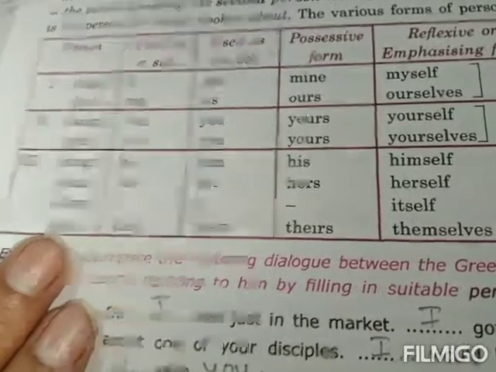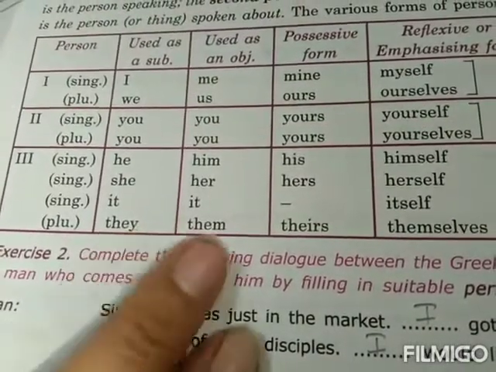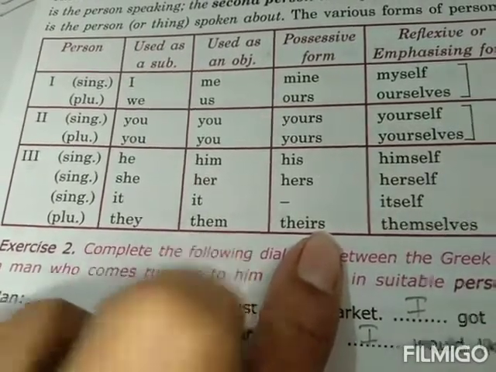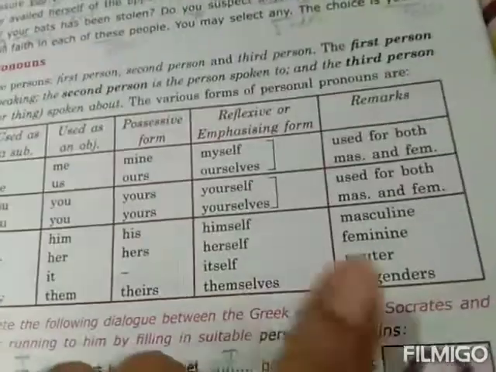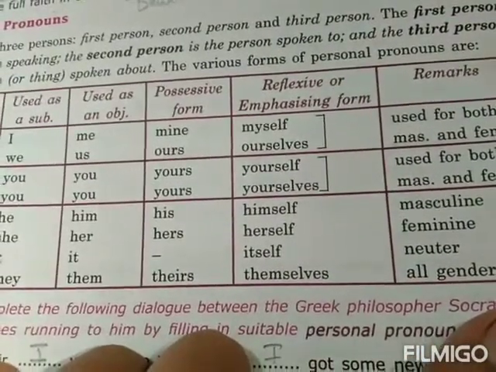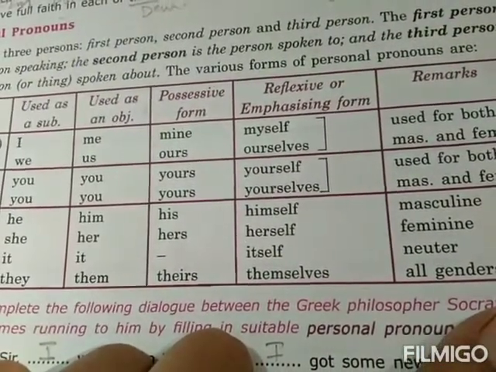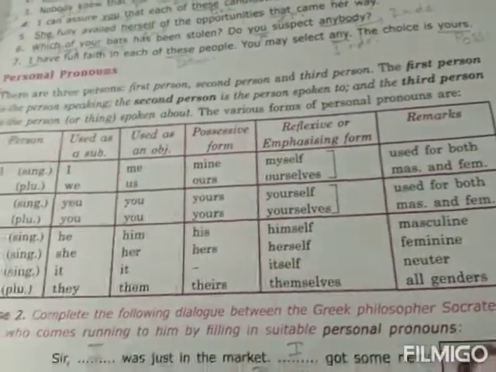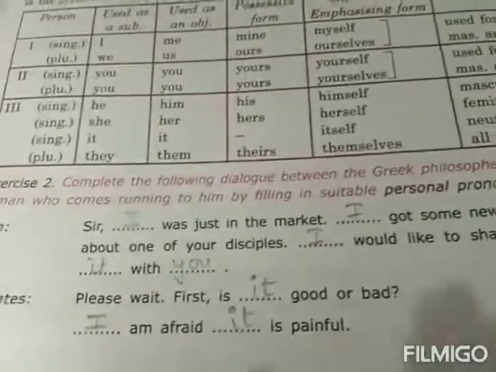Then plural, they. They के लिए them is used as object. Then theirs as possessive form, and themselves, and it is used for all genders. Not for singular, plural, feminine or masculine only, for all genders it is being used, right? Now this is something which you will come to know more in detail as you use them in sentences.